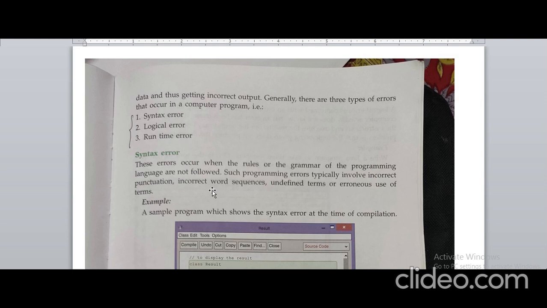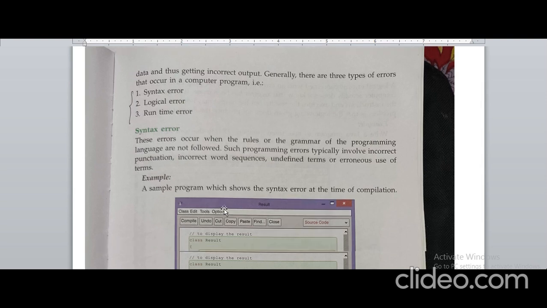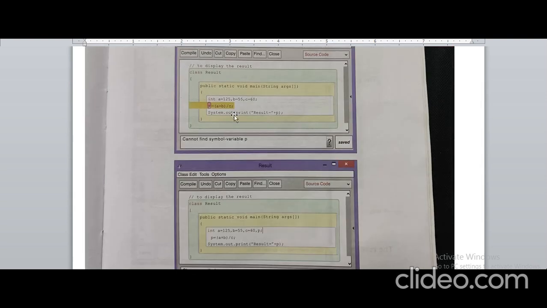For that, it displays the syntax error. Just for example, look here. In this program, we have initialized three variables a, b, c, and we are returning the output on the p. That p variable is not declared. Then after executing the program, it will display "cannot find symbol variable p". Then it will display an error. That error is because p is not defined in our program. This error is shown as a syntax error.